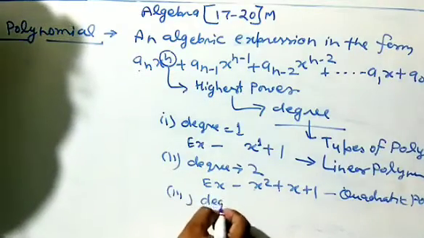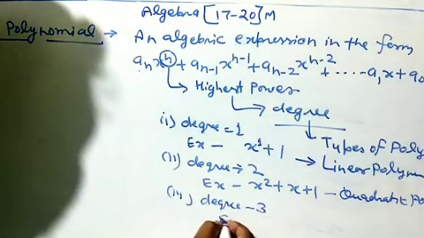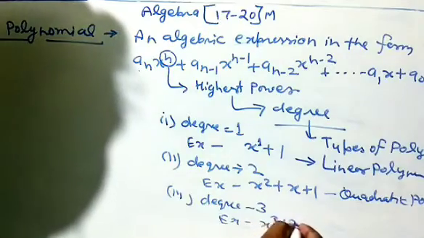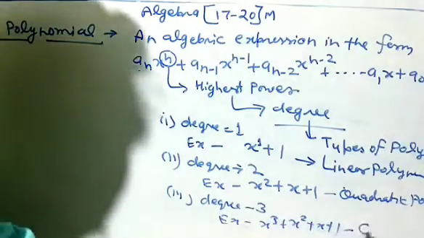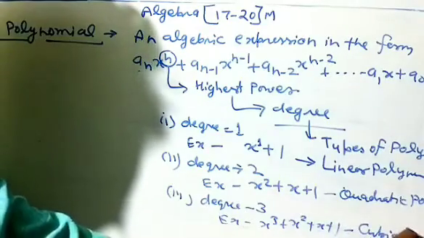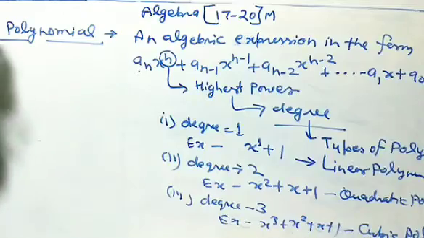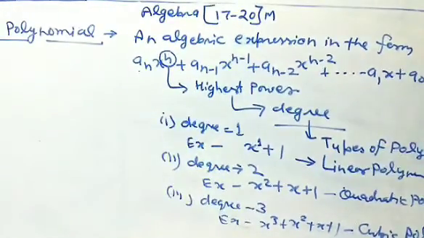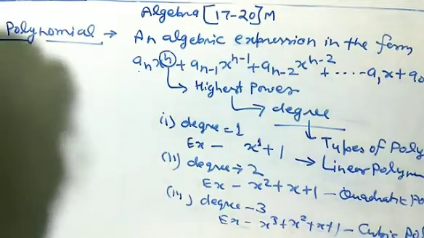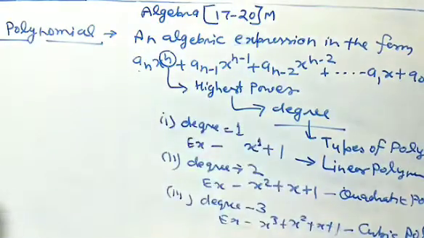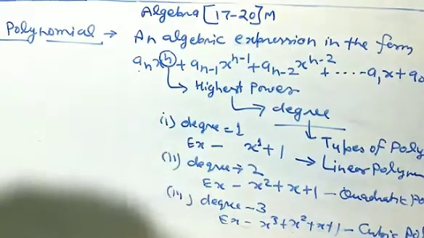If degree is 3, example, x cube plus x square plus x plus 1. The highest power is 3. So it is called cubic polynomial. So what I discussed here, that the highest power of x represents the degree. The highest power of any variable represents the degree, and degree defines the types of polynomial.